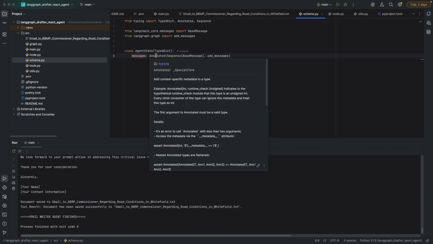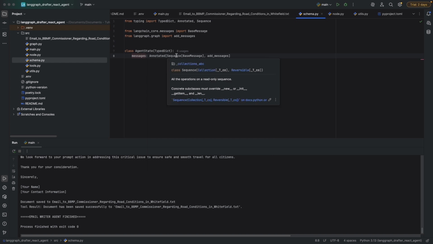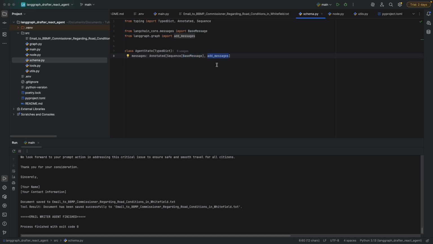Now what is annotated? Annotated adds the annotation. Now a sequence of base messages is nothing but you can consider it as a list of base messages. Base messages might contain different kinds of messages. Base message comes from the LangChain core library. It contains multiple different types of messages like human message, AI message, tool message, etc. And add messages here indicates that whenever we are creating that particular list or sequence, instead of creating the sequence from scratch, just append the new message into the list.